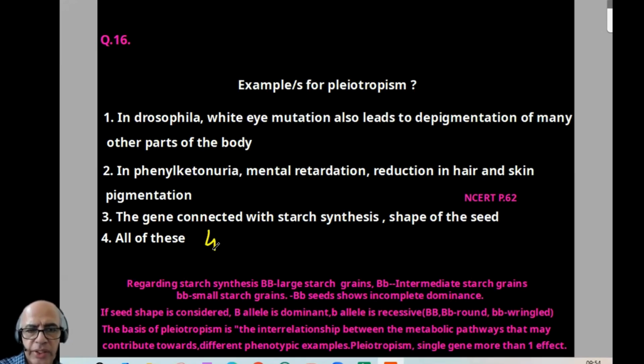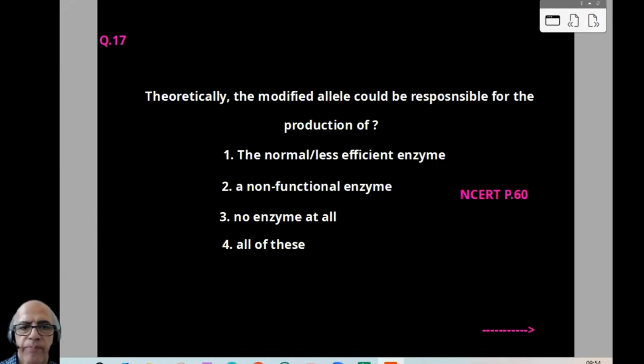And regarding starch synthesis as well as size of the starch grain: capital B, large starch grain; capital B, small b, intermediate starch grain; small b, small b, small starch grain. So capital B, small b shows incomplete dominance regarding size of the starch grain. While for seed shape, capital B, small b will be dominant. Small b will be only recessive, wrinkled. And basis of pleiotropism, I told you in the last question, same thing I have written. So please read below the question what is written. That is important and informative for you. So 16.4, now coming to 17.